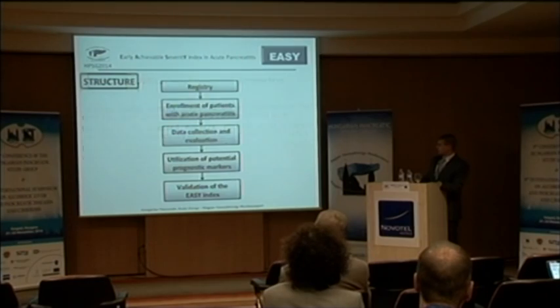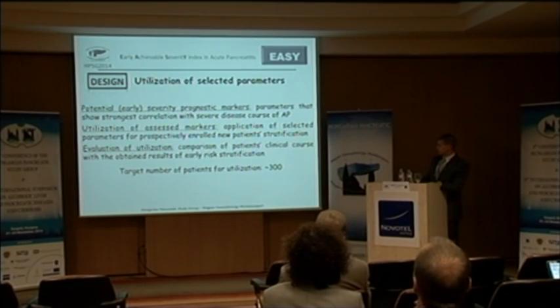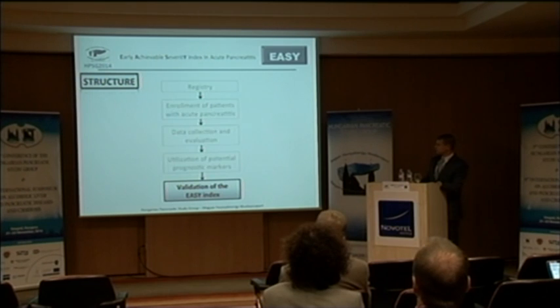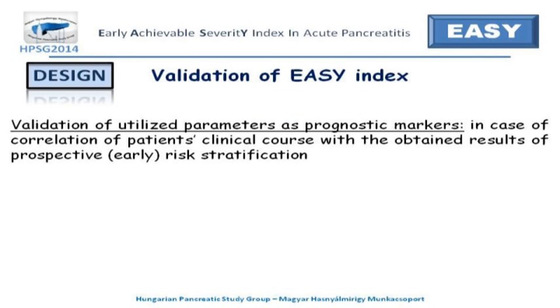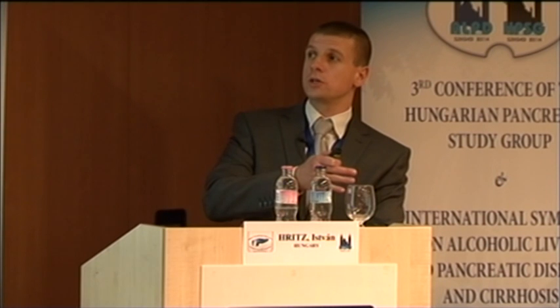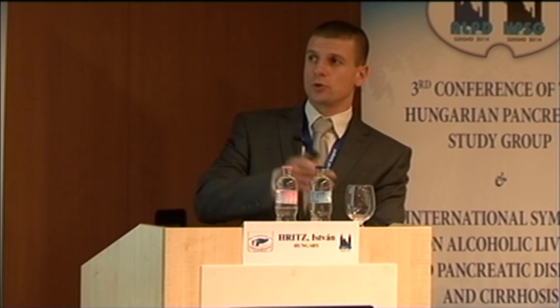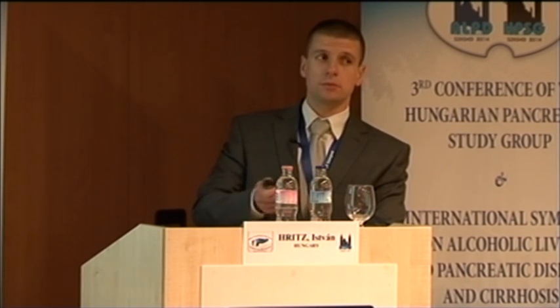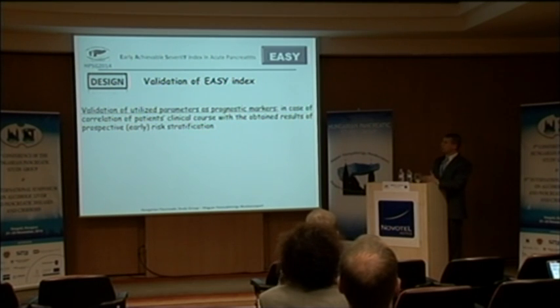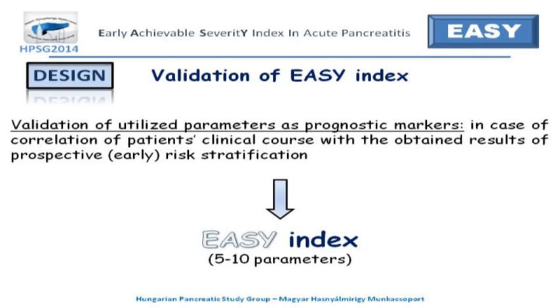As I said, the target number of patients for the validation is 300. If the real clinical course of the patient and the obtained results of the prospective early risk stratification correlate, this is going to validate our parameters. If we have the validated parameters, we'll have the EASY index.